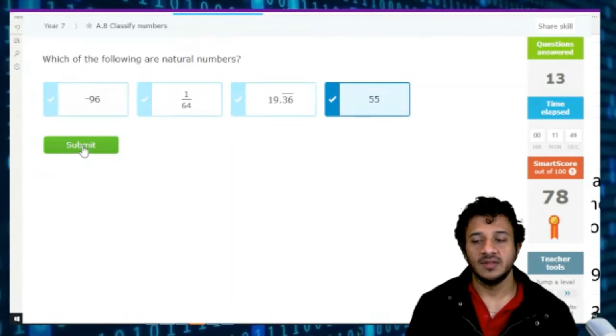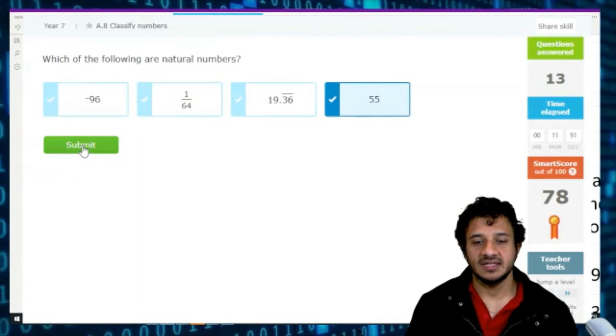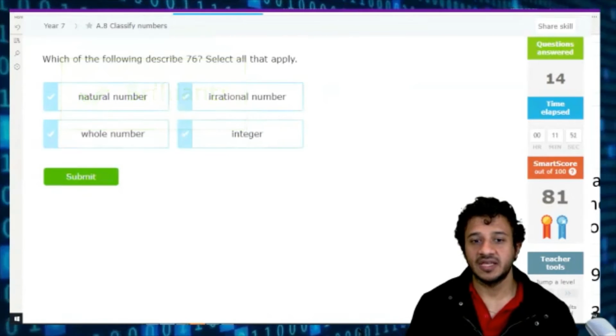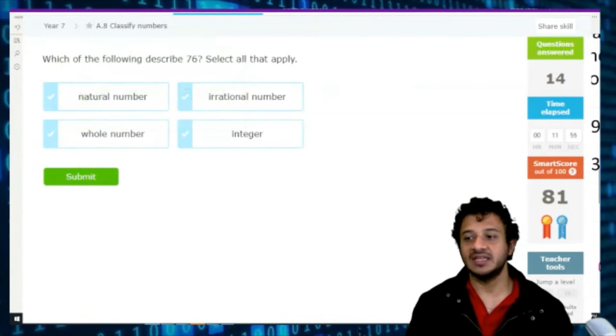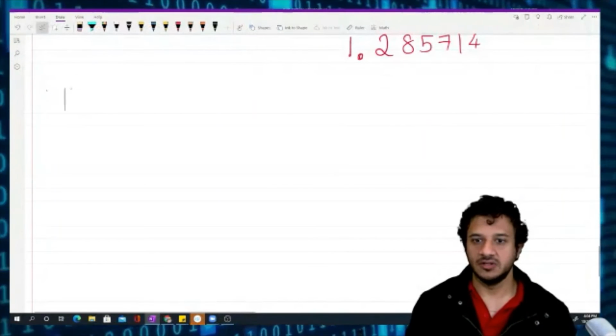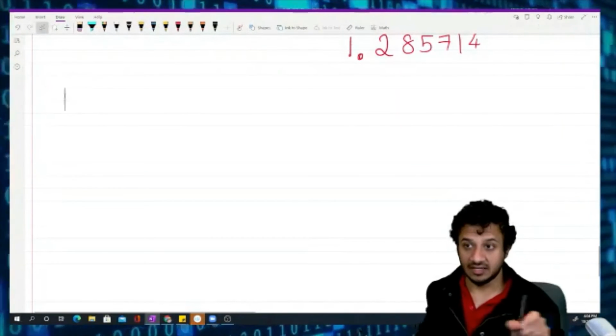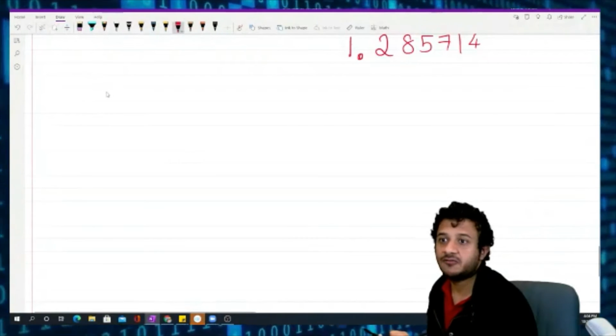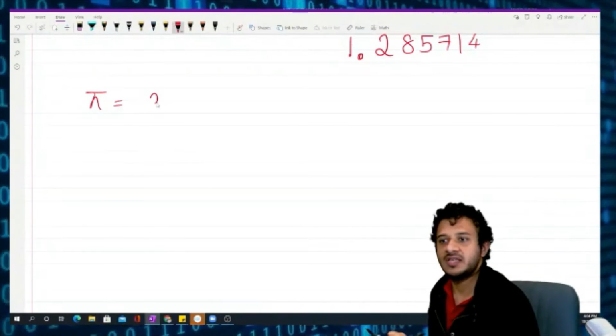By the way, some people think that pi is a rational number because some people think pi can be written as a fraction. Not in Australia, we don't teach it that much, but in India and Sri Lanka, they always use it. For pi, we know pi is what?